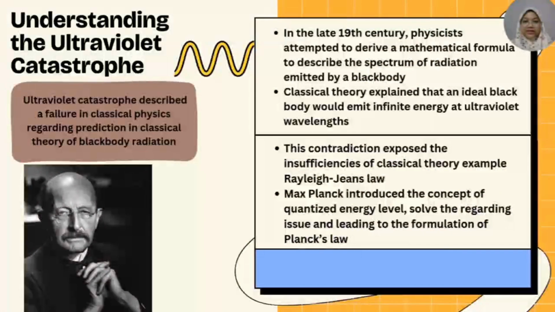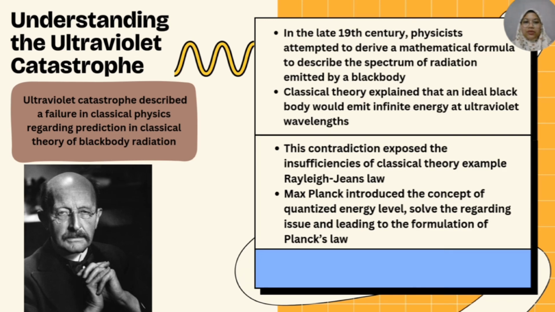Before we go further, I want to explain the ultraviolet catastrophe. The ultraviolet catastrophe is actually a failure in classical physics regarding the prediction of classical theory of blackbody radiation. In the late 19th century, physicists attempted to derive a mathematical formula to describe the spectrum of radiation emitted by a blackbody.